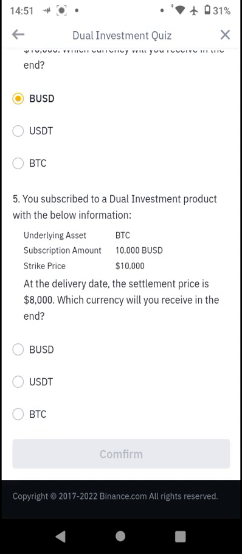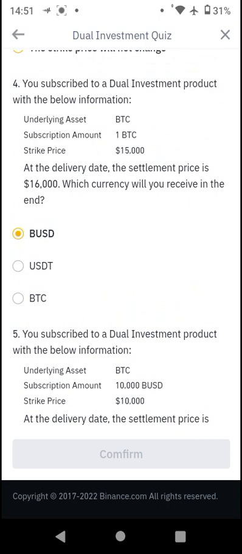So you subscribe to a dual investment product with the below information. Underlying asset subscription assets 10,000 BUSD, strike price 10,000 BUSD. At the delivery date, the settlement price is $8,000. Which currency will you receive? So you'll be receiving BTC. Since this is for USDT, let's leave it at USDT.